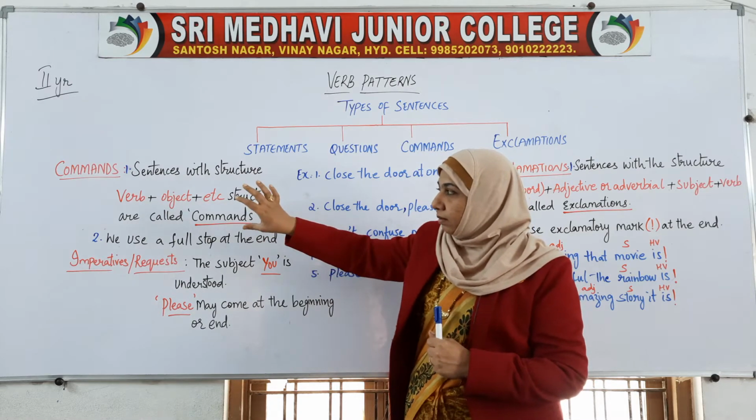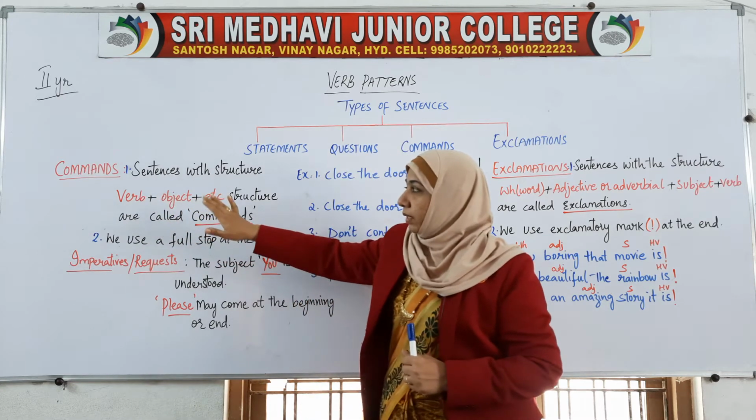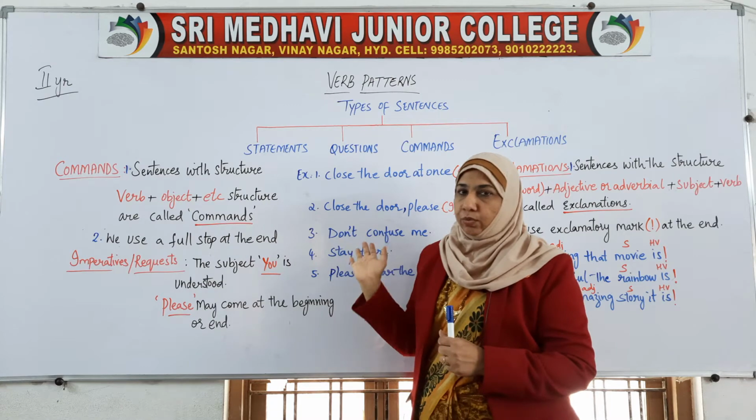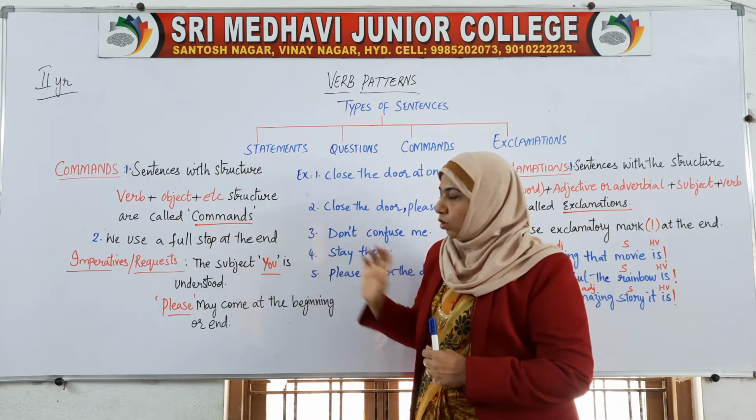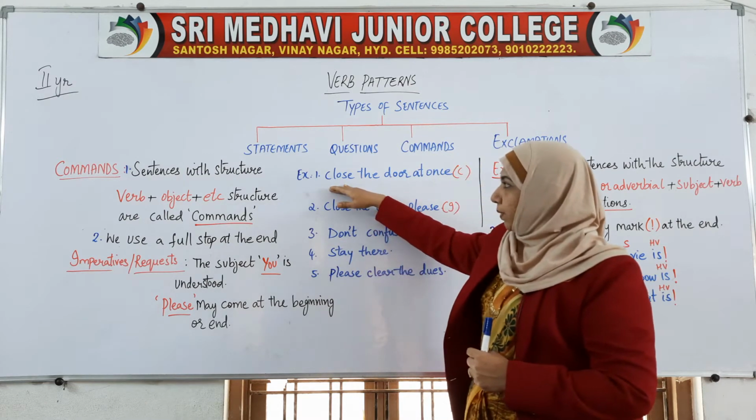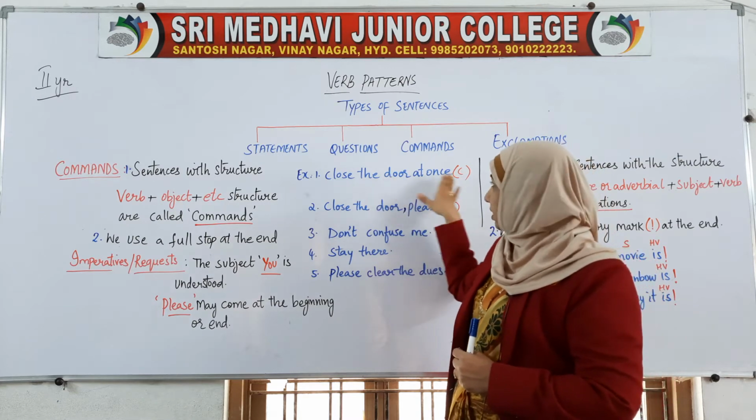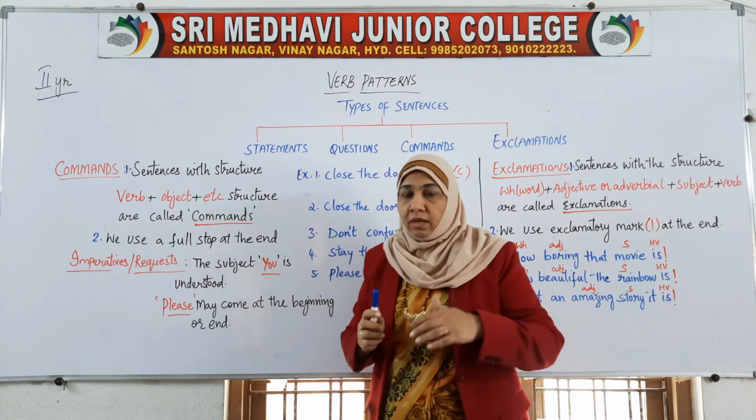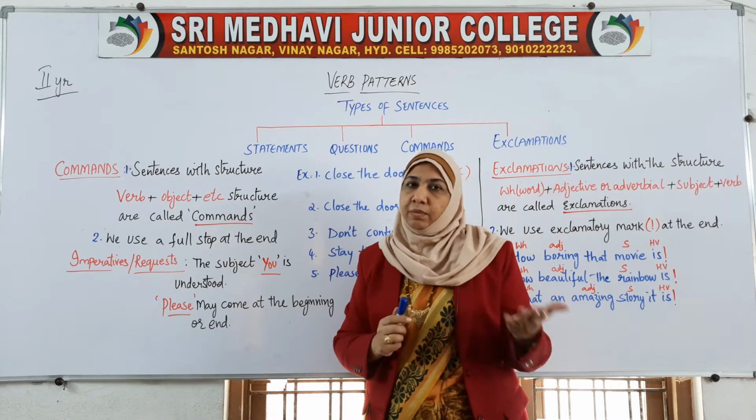So normally the command starts with the verb, then the object, then anything to be added, and these are called commands. We use a full stop at the end. Here an example is given: close the door at once. This is a command, close the door at once. That shows you are giving an order. A command is nothing but an order.